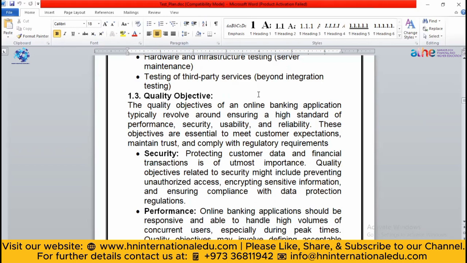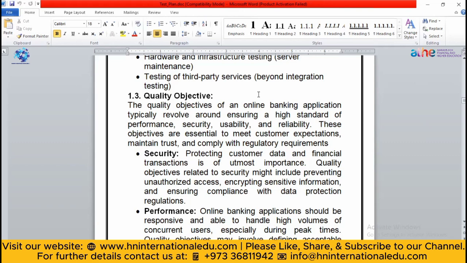Then you will see the security. It is a banking application, so the security of the user is very much important. It can contain the details of their accounts, their personal details, so that any unauthorized user cannot enter their details and use them for wrong purposes.